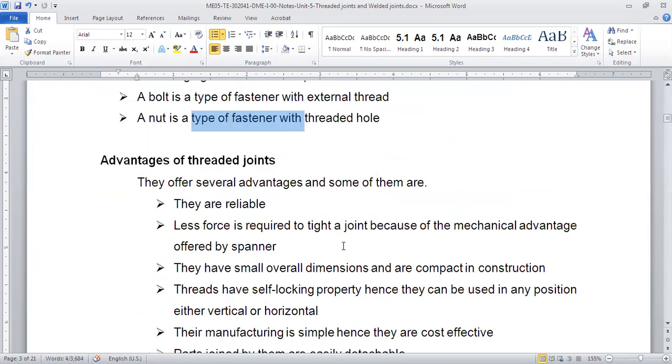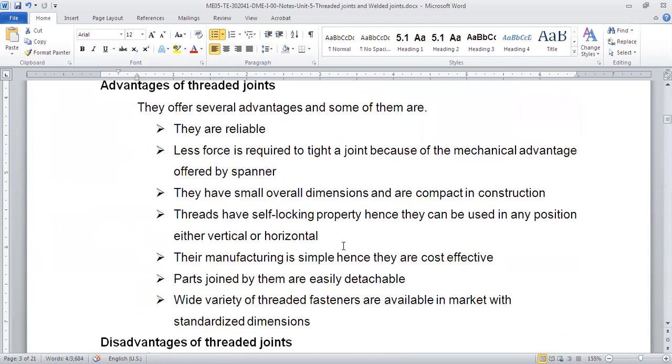Okay. Now advantages. They are reliable. Obviously, we can rely on them. They will not fail, and also they are flexible. They have mechanical advantage using the spanner. Means what? To tighten it, we use a spanner, and a spanner is a type of lever. So we get leverage, and by applying a smaller force, we can have a huge force in the nut.